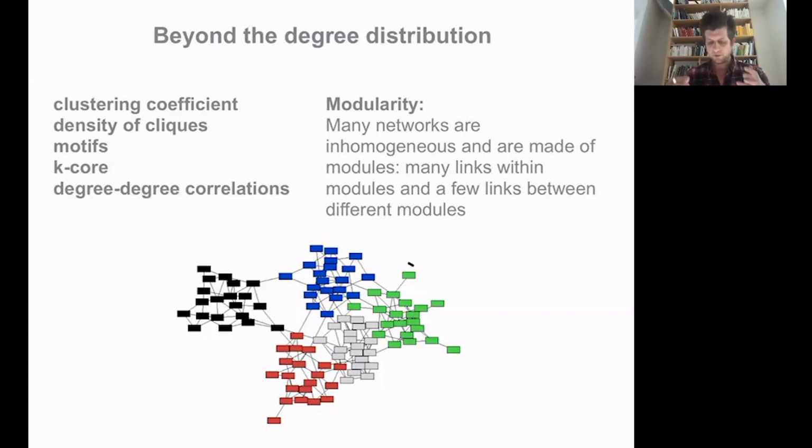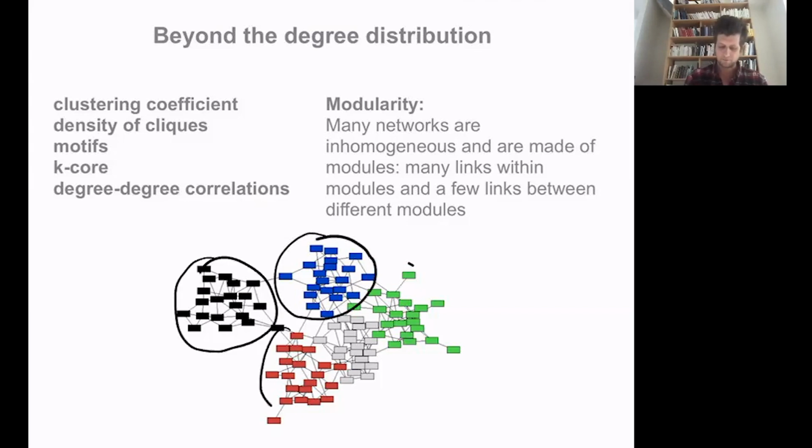We'll try to characterize how a graph is organized into different clusters or modules. So it means that instead of seeing a graph as one big connected entity, we'll be trying to characterize its organization into groups. For instance, this blue group, this black group, this red group, and so on and so forth, defined in such a way that most of the edges will be inside the groups, and there will just be a few connections between nodes of different groups.